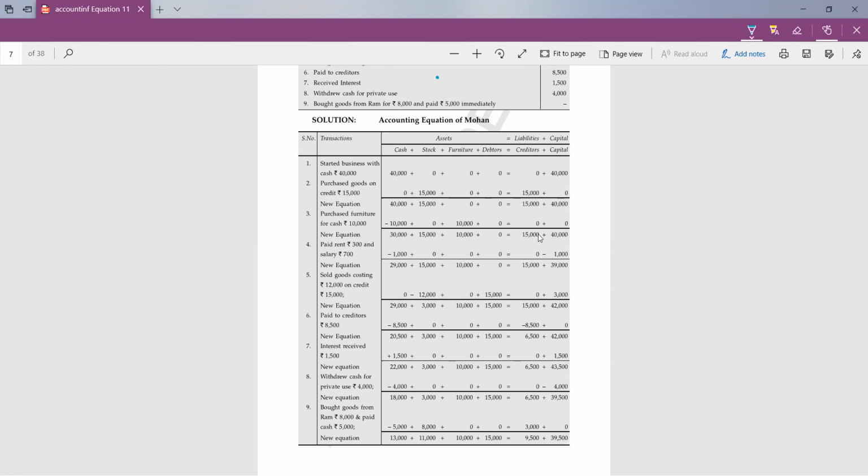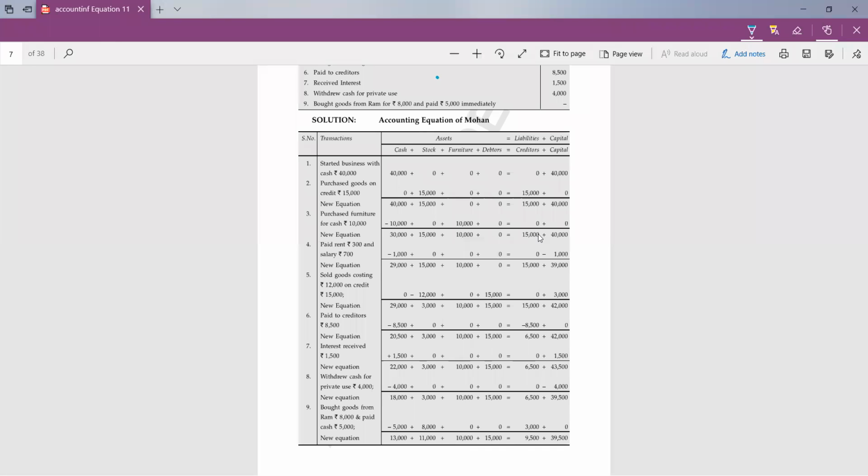Again, there is no effect on furniture. Whenever we are talking about goods, there will definitely be an impact on stock. Furniture is an asset here, so it will not be affected. Then debtors: till now we had 0 debtors. Now we have to write debtors of rupees 15,000, and 3,000 is our profit, and profit will be added to the capital.